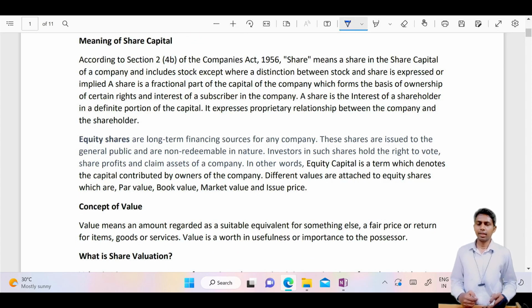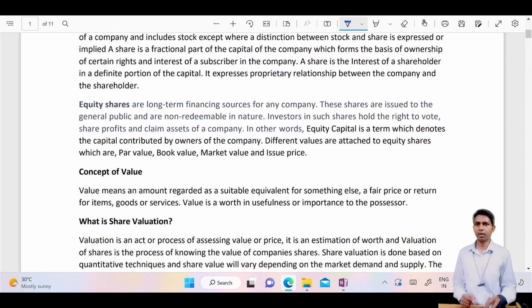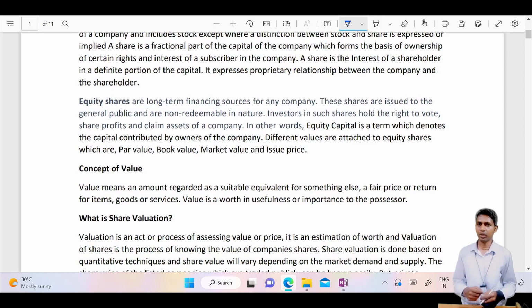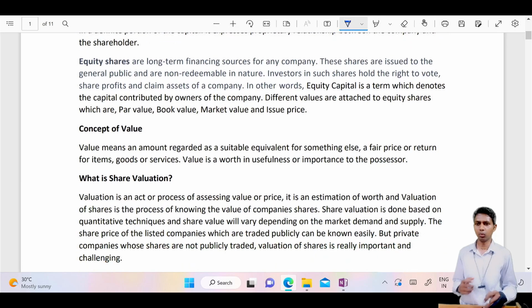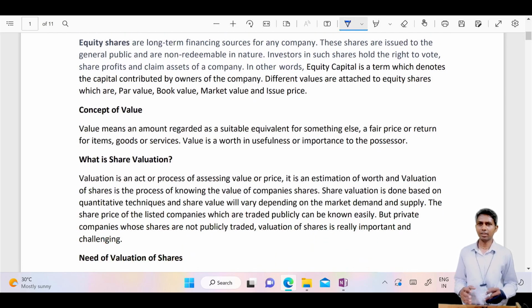Then they have given something about the share, the meaning of share, then the meaning of stock. Then what is meant by equity shares, what is meant by preference shares, and all you know. No need to discuss. And as far as value is concerned, there are so many types of values: market value, book value, then calculated value.